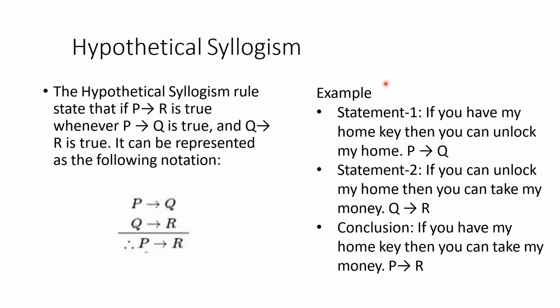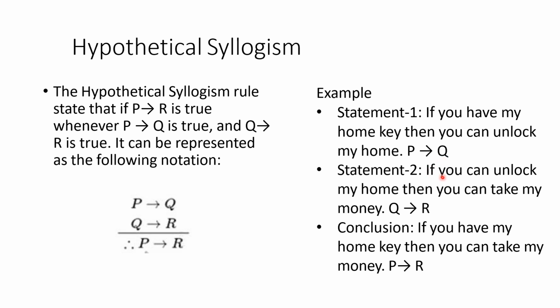If I have my home key, then I can unlock my home. Here, I have my home key is P, and I can unlock my home is Q. According to this sentence, if I have my home key, that is if P is true, then I can unlock my home, so that is Q is true. So I can write P implies Q.